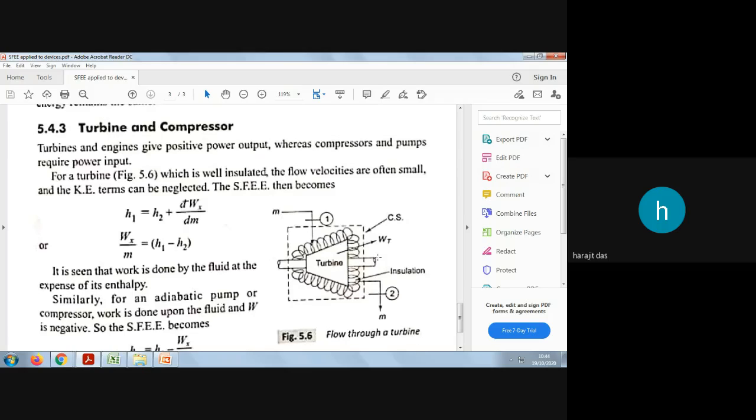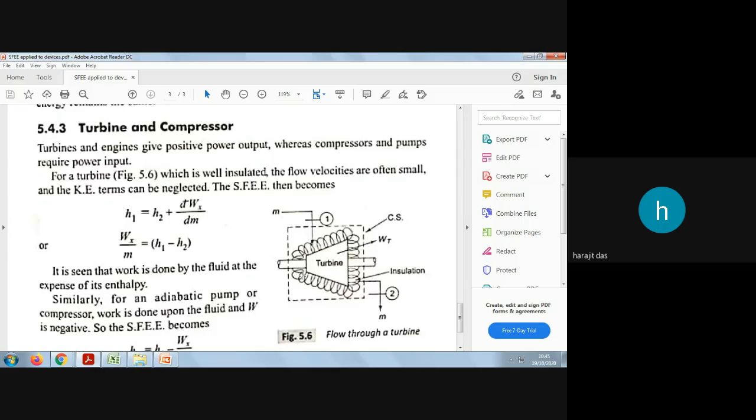And the generator will have some magnetic effect, and that generator will generate the electricity, which will finally be distributed to the grid. So what happens in the turbine? We are considering one virtual boundary, because any system has one boundary. Here, as this is an open system, this is an imaginary or virtual boundary.